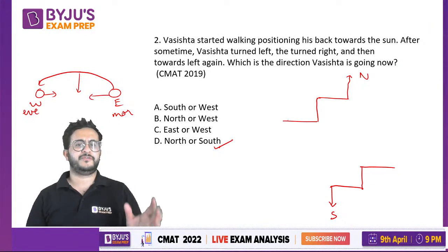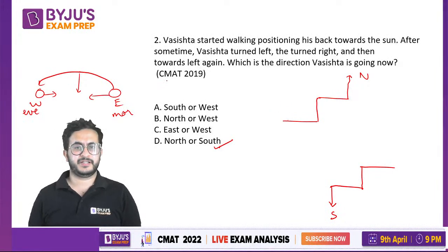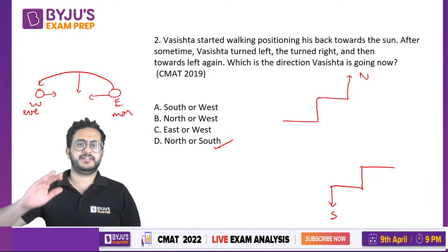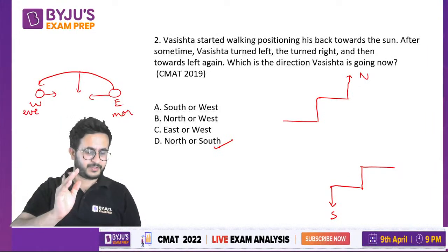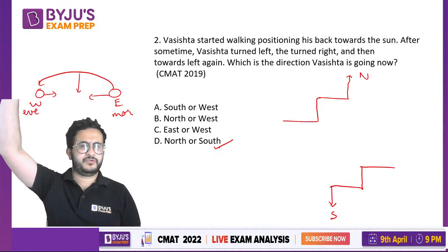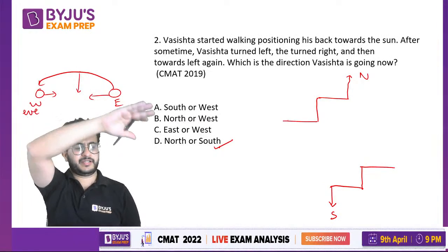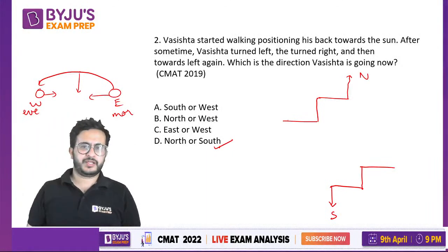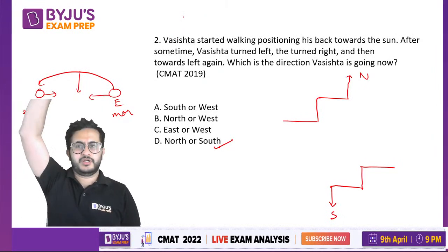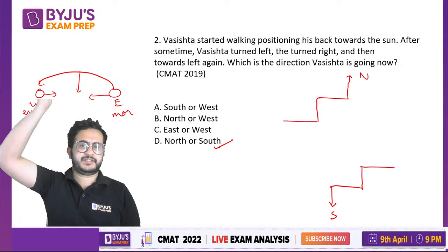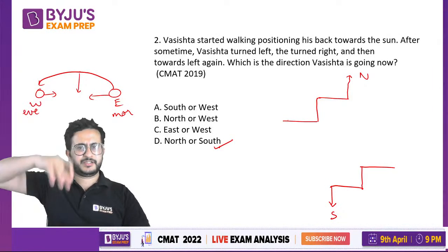This direction of sun is not given to us, but we'll assume that if the sun is in the east, the person would be walking towards the west, and if the sun is towards west, the person is walking towards east. Because when it is afternoon time, you see that the sun is on the top. Sun does not go like east to west from north kind of thing, right? It goes vertically on your top, so that direction is straight down.